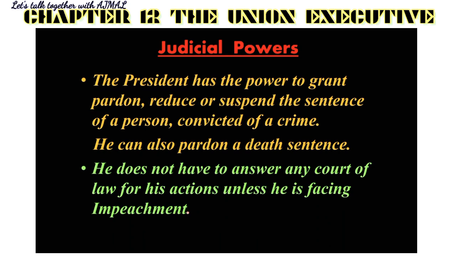He can reduce or suspend the sentence on certain grounds. So obviously he has the power. He can also pardon a death sentence. If somebody has been given a death sentence, they make an appeal or file a petition requesting the president to change this punishment and have mercy on them, and let them go of this death sentence, maybe reduce the punishment to years instead of taking his life. So in such cases, a petition can be filed, a request can be made, and the president has the power to accept that petition and let go.